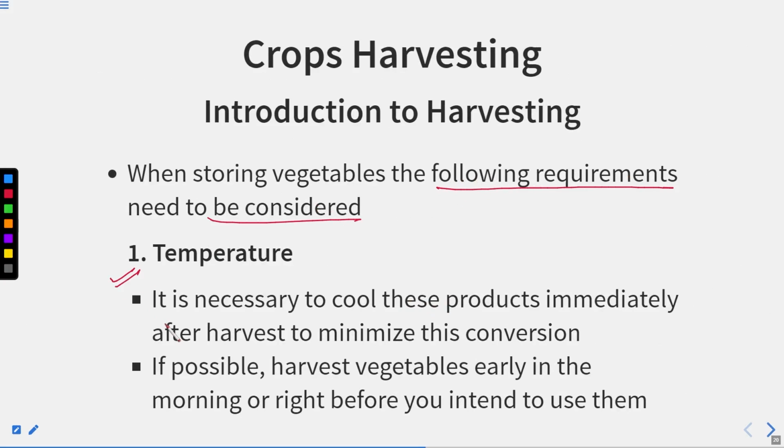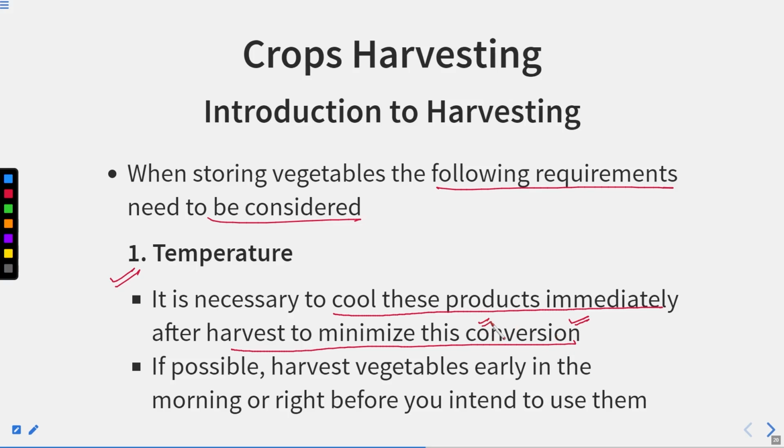The first thing, temperature. It is necessary to cool these products immediately after harvest to minimize the conversion, right? When you keep the fruits and vegetables at a low temperature, it will minimize the conversion.